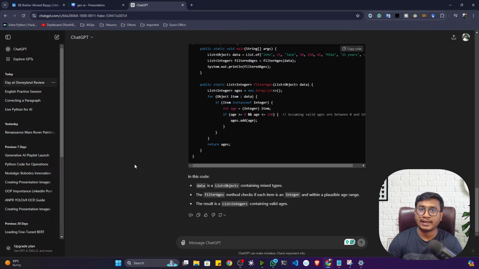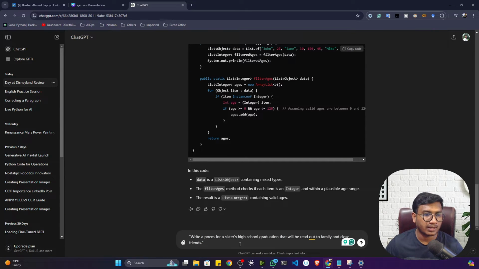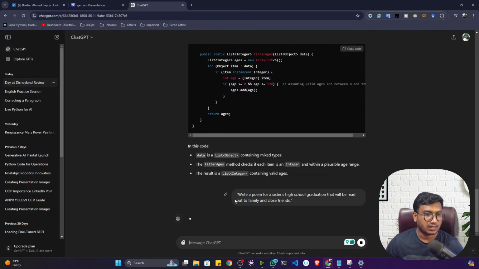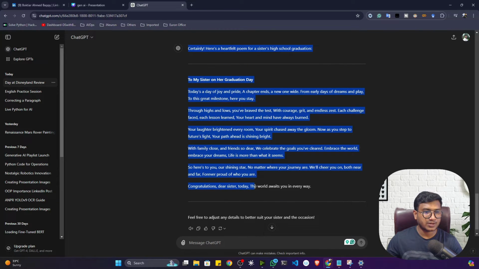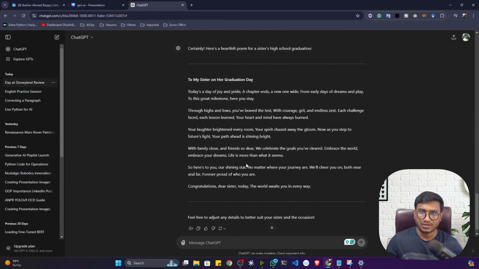Now let's see the next one, adopt the persona. What is the persona exactly? Whenever you are giving an instruction to the model, what kind of persona you have to adopt there. Let's say this is one prompt I'm giving to my large language model: write a poem for a sister's high school graduation that will be read out to family and close friends. Now see, here is the response I got. That means this is my poem. If you read this poem, it is not very interesting, not the poem I was looking for.